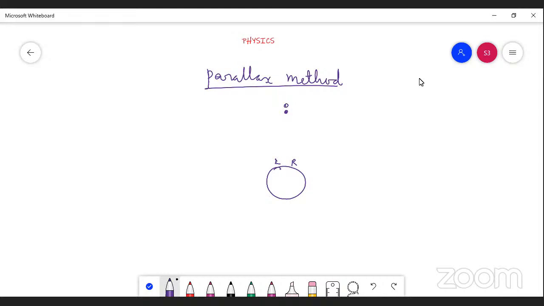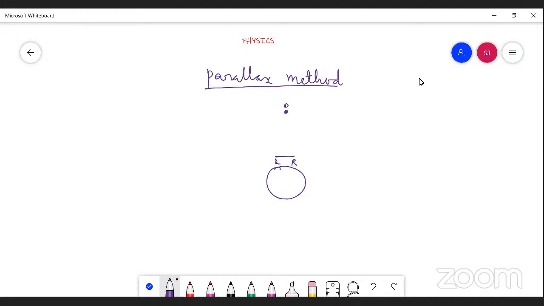What are the two different positions here? At one position the left eye, at another position the right eye. While you are seeing from the two different positions, the position of the object changes.